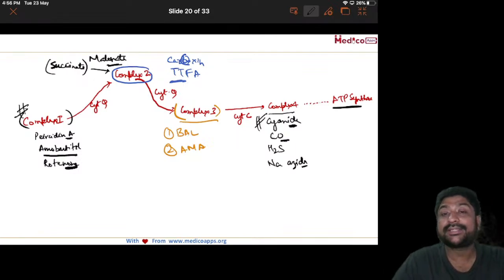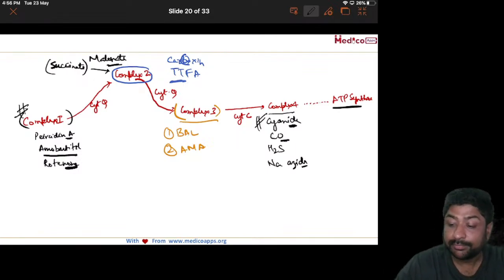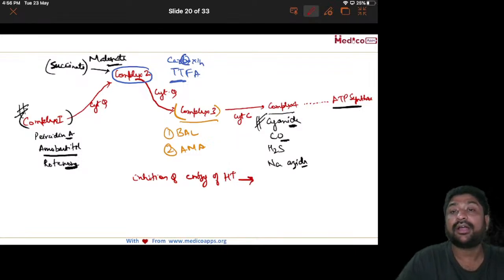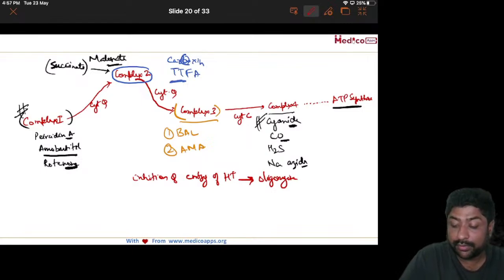Let's talk about ATP synthesis. There are two mechanisms by which ATP synthesis is stopped. First is inhibition of entry of hydrogen ions. This is done by oligomycin. And the second is an inhibitor which inhibits the ADP-ATP transporter.